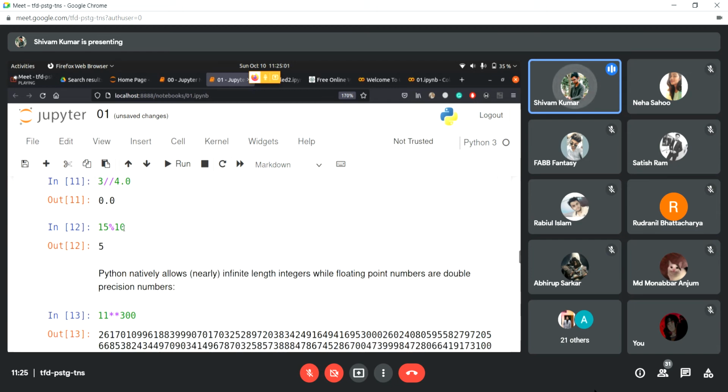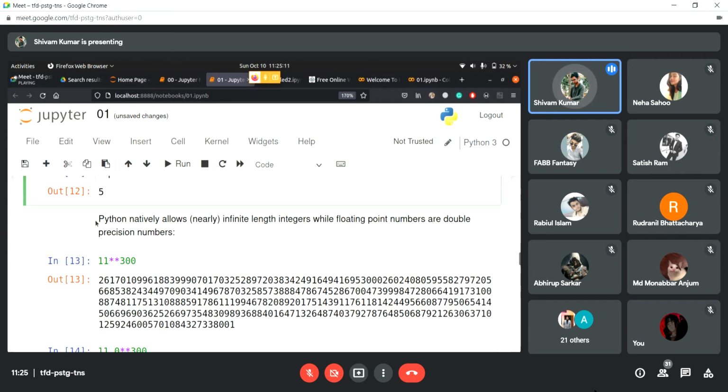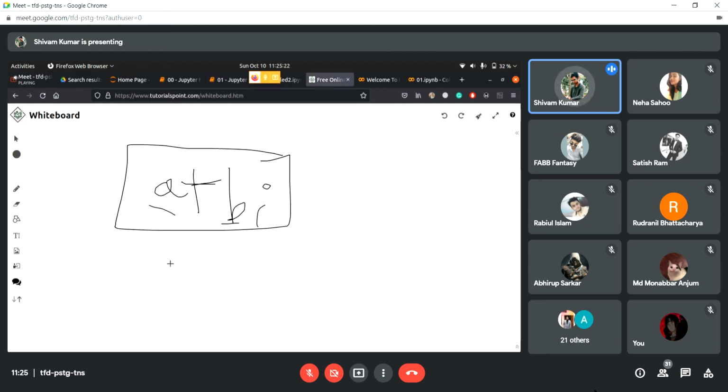Then we have the modulus operator. We know that 15 divided by 10 is 1 and 5 is the remainder. So we get 5 as the remainder here, right? Then Python can handle nearly infinite length integers. If any one of you has learned C and C++, you would know that in C we have this limit for integers